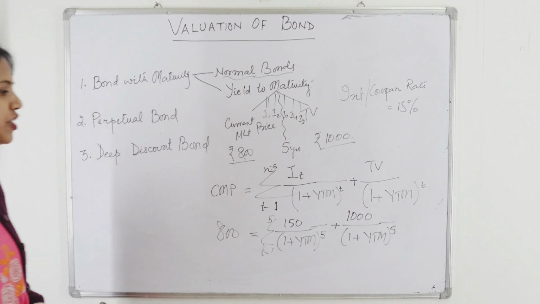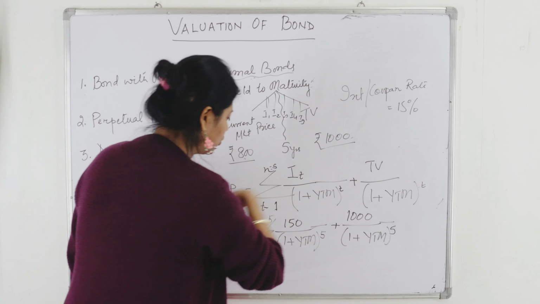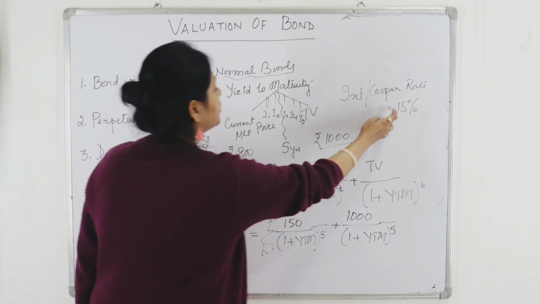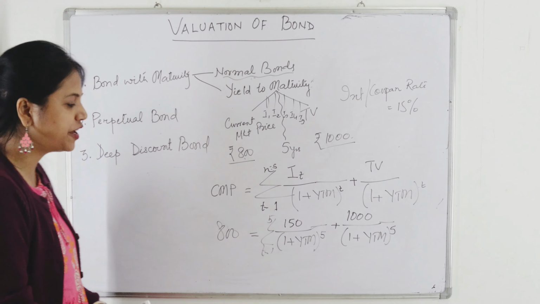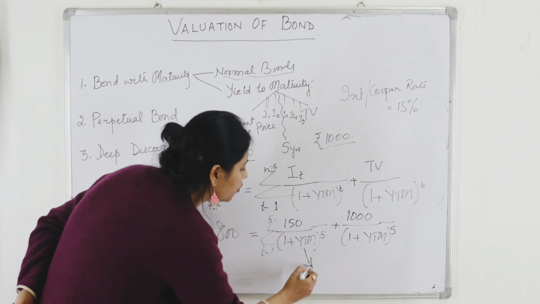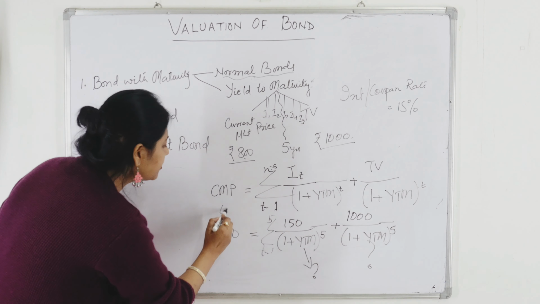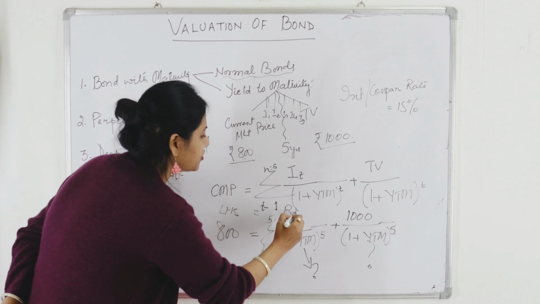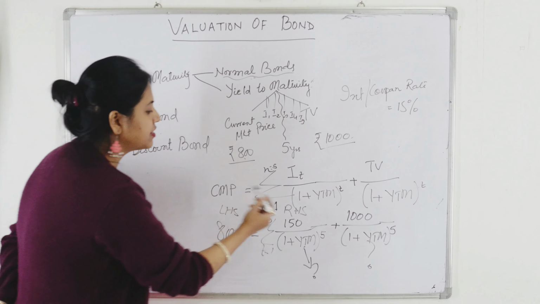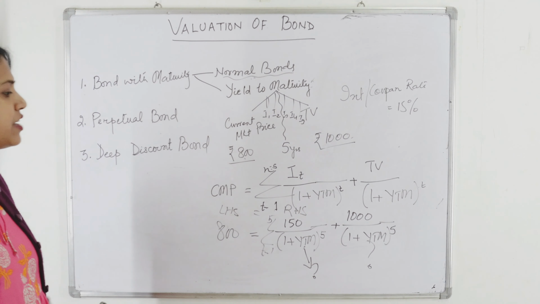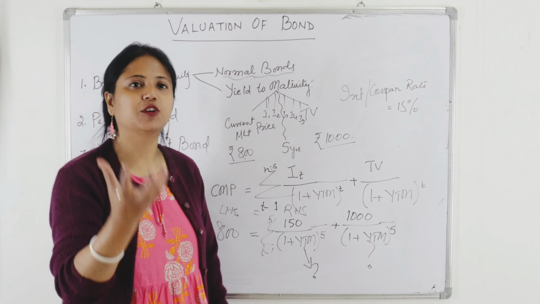Now the question is, what have I done? I have 800 known to me, I have 1000 known to me, I have 150 known because it is 15% of 1000. What is unknown? This rate is unknown. So I have to find out what this rate should be so that this LHS becomes equal to RHS. If I discover this rate, that is the rate of the bond, that is the return of the bond.